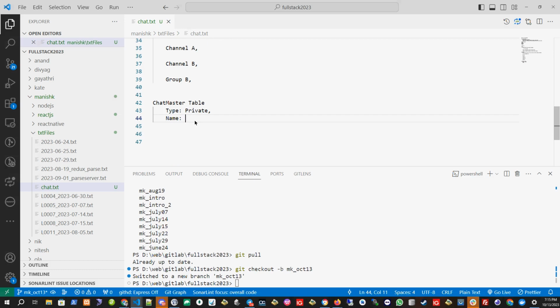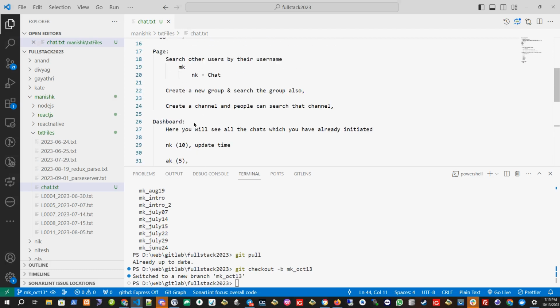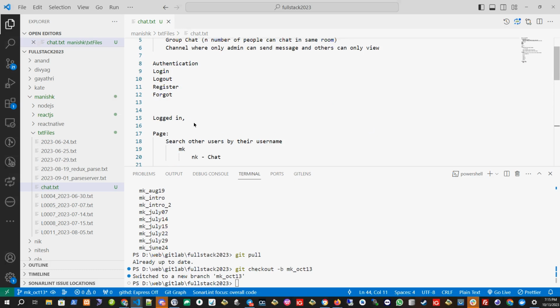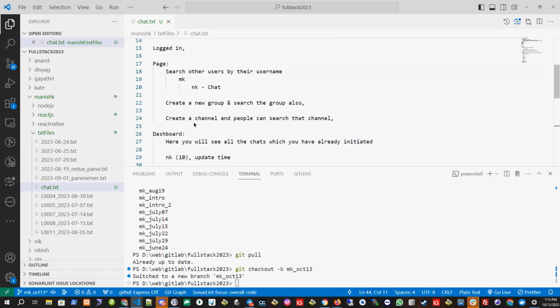Right now I'm making a rough figure, and as soon as we build something, there may be a few more changes coming, because I'm doing it in front of you. I have done it long back, but that was a different database structure. Now I will be doing it in front of you, just like I have never done it.